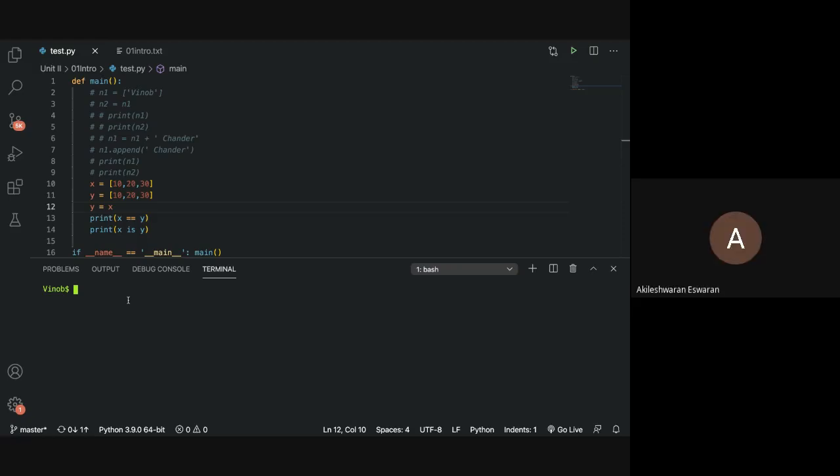X value or y value, sir? Oh, sorry, both are same. What if both were different, and we give x is equal to y? Yes, sir. So the value of y will contain these objects, this data. Now, if we print x and y, which value will get printed? See, x will print this, y will also print this value. Okay, yes. All right.